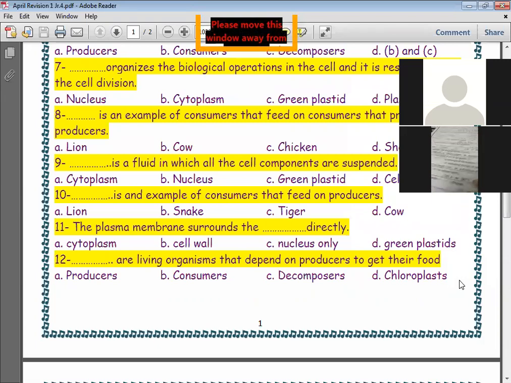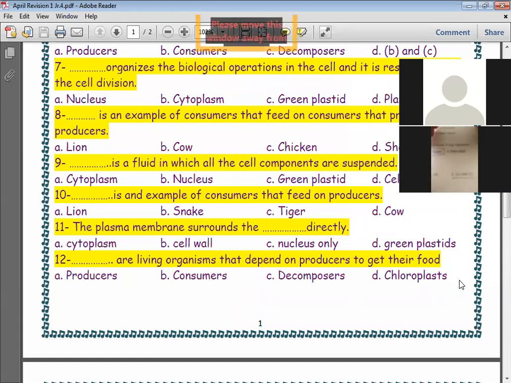Blank are living organisms that depend on producers to get their food. Excellent, Yara. Excellent, Judy. Excellent, Renate. Consumer, B.